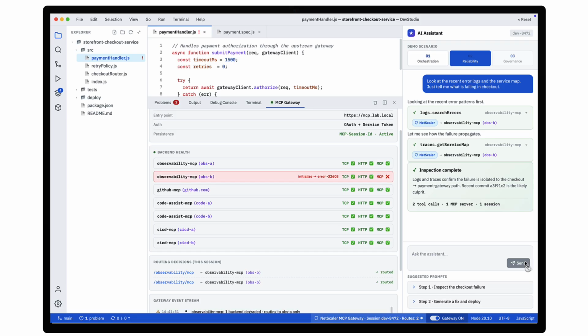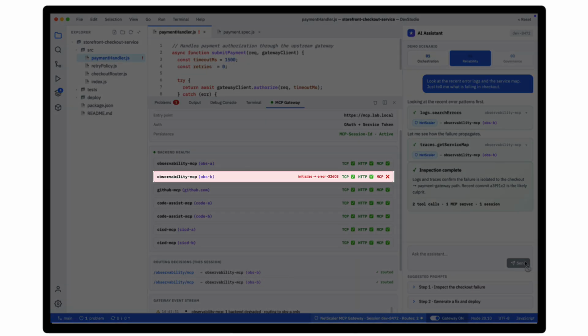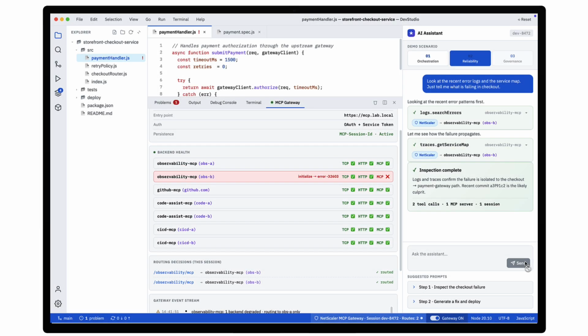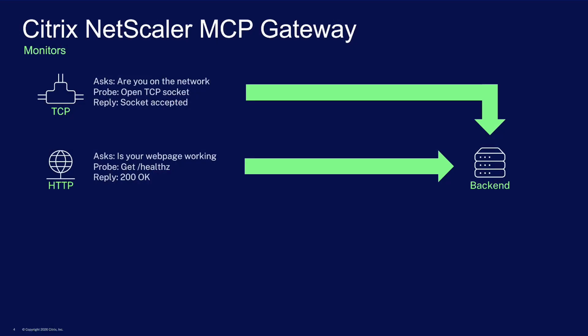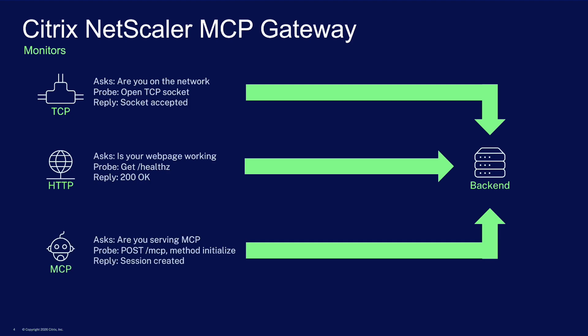Once the inspection finishes, something changes on the backend. One of the backend MCP servers is still accepting TCP connections, still responding to HTTP health checks, but it is no longer serving MCP. A standard load balancer asks two questions. Is the backend on the network? Is the web server responding? Both answers are yes.